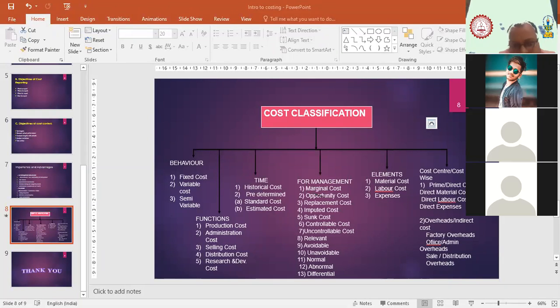Generally, students are confused with the opportunity which we have grabbed. It is not like that. It is the opportunity which you have missed. That is the opportunity cost. You are not able to produce that product. That is your cost. Okay, beta?